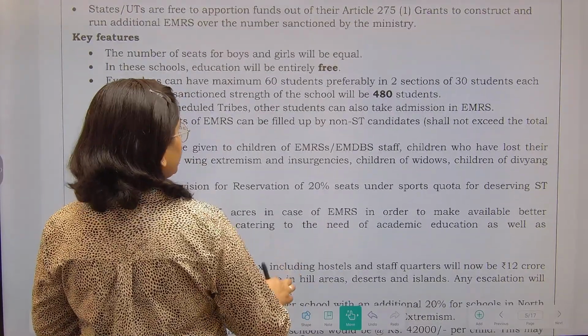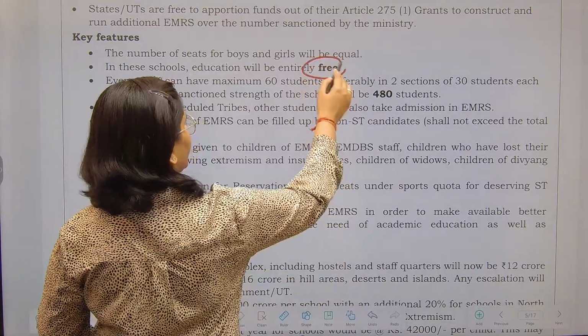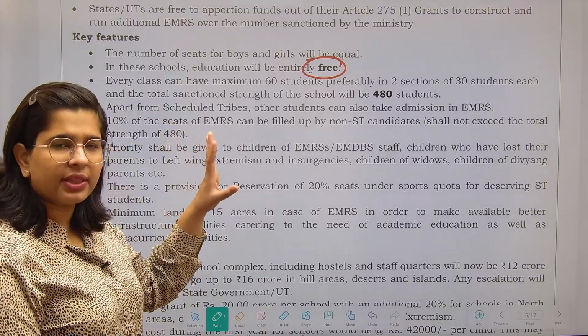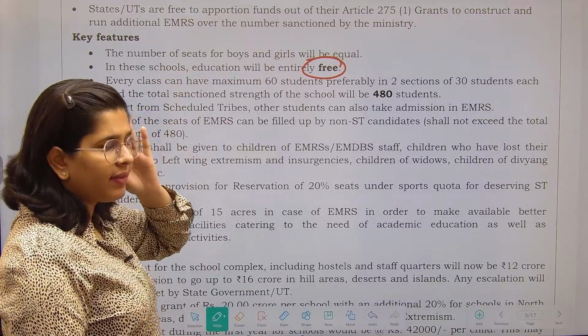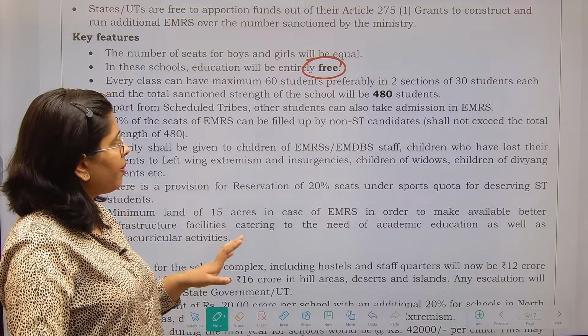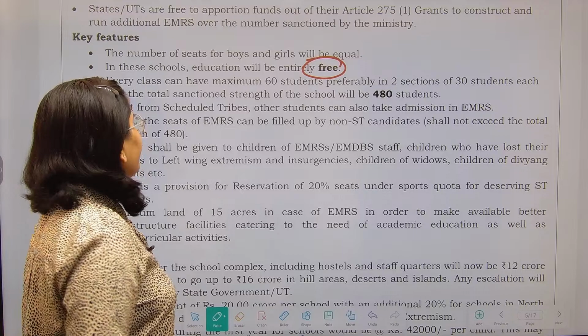The number of seats for the boys and girls are going to be equal. The education is going to be entirely free, and section-wise strength is also given, but we do not have to focus on that. They have said that in one class there are going to be only 30 students, and for that we should be making sections of maximum 60 students, correct?